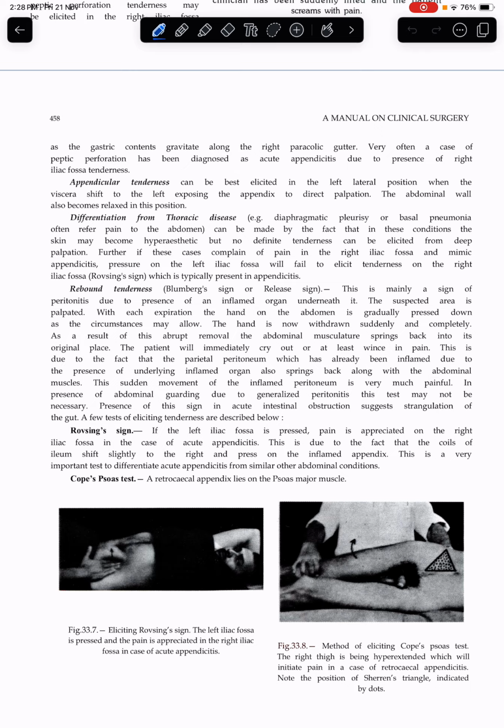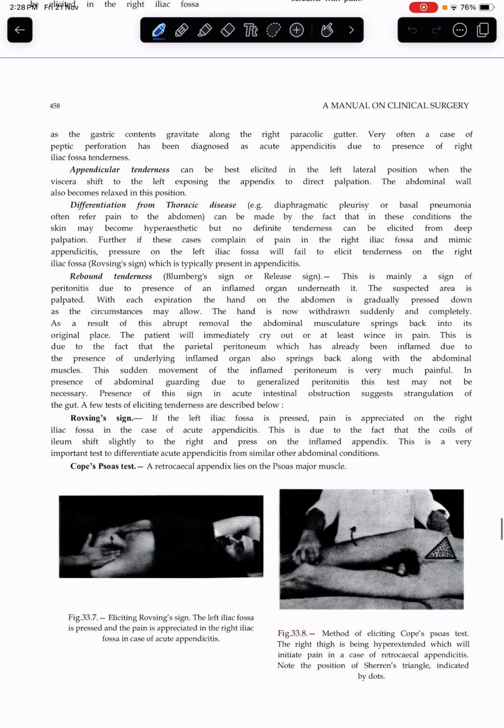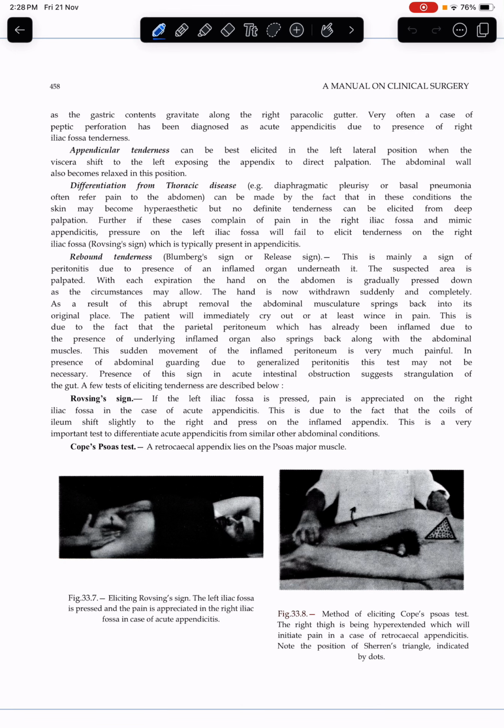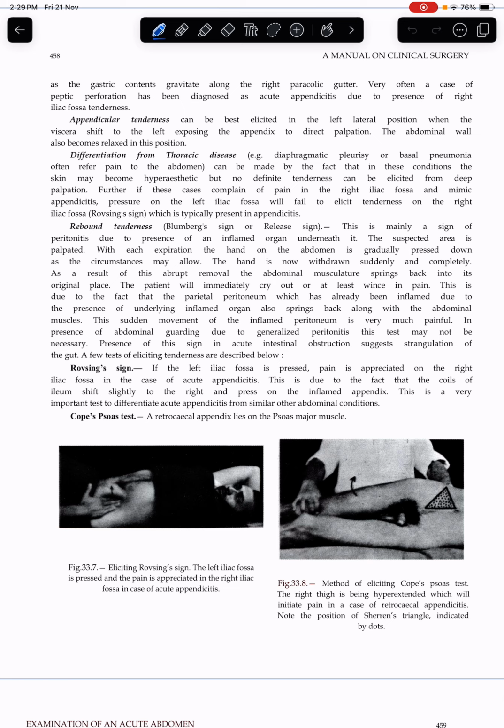can be made by the fact that in this condition the skin may become anesthetic, but no definite tenderness can be elicited on deep palpation. Further, if these cases complain of pain in the right iliac fossa and mimic appendicitis, pressure on the left iliac fossa will fail to elicit tenderness on the right iliac fossa, the Rovsing sign, which is typically present in appendicitis. Rebound tenderness, Blumberg sign or release sign, is mainly a sign of peritonitis due to the presence of an inflamed organ underneath it.